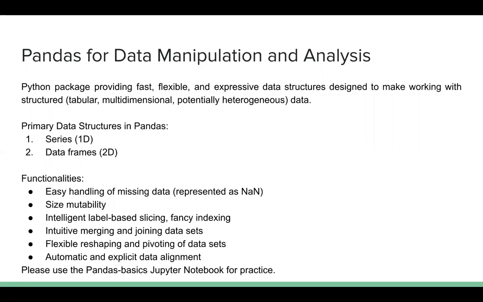Not just that, if you want to combine one or two data sets, or do some manipulation on the columns, for example dropping a column, modifying a particular column, or merging a few columns with another data set, all that stuff you can do in pandas. So pandas is a package that will allow you to make your data ready. Before giving it to the machine learning algorithm, you can do all the pre-processing in pandas, keep your data absolutely ready, and then give that data to the machine learning algorithm so that you get better and accurate results. That is the idea behind using this particular package.